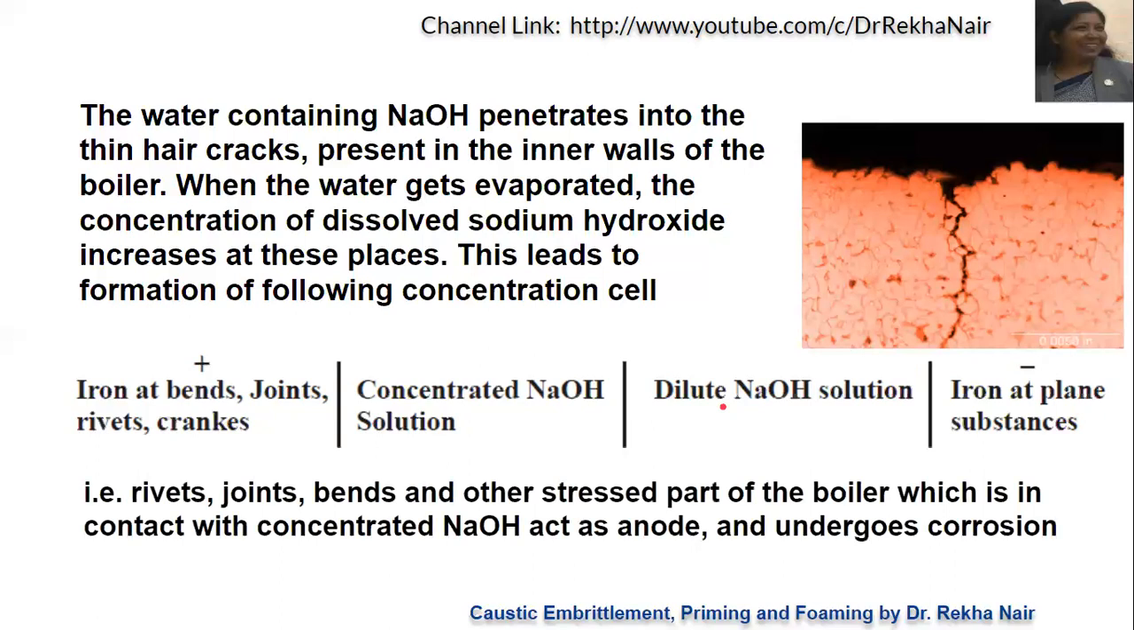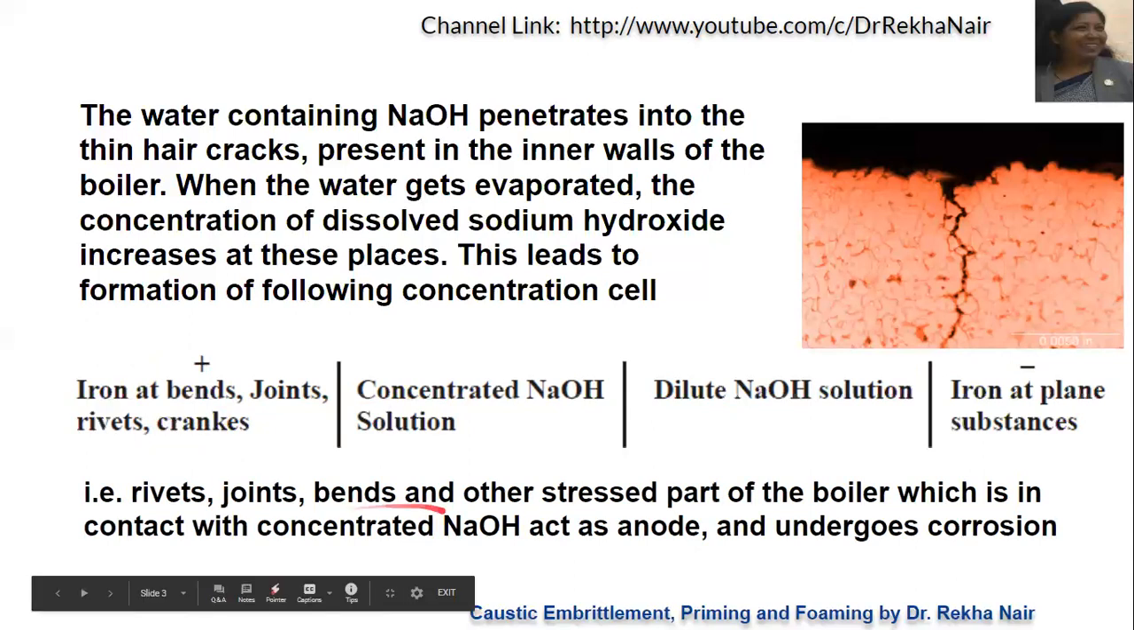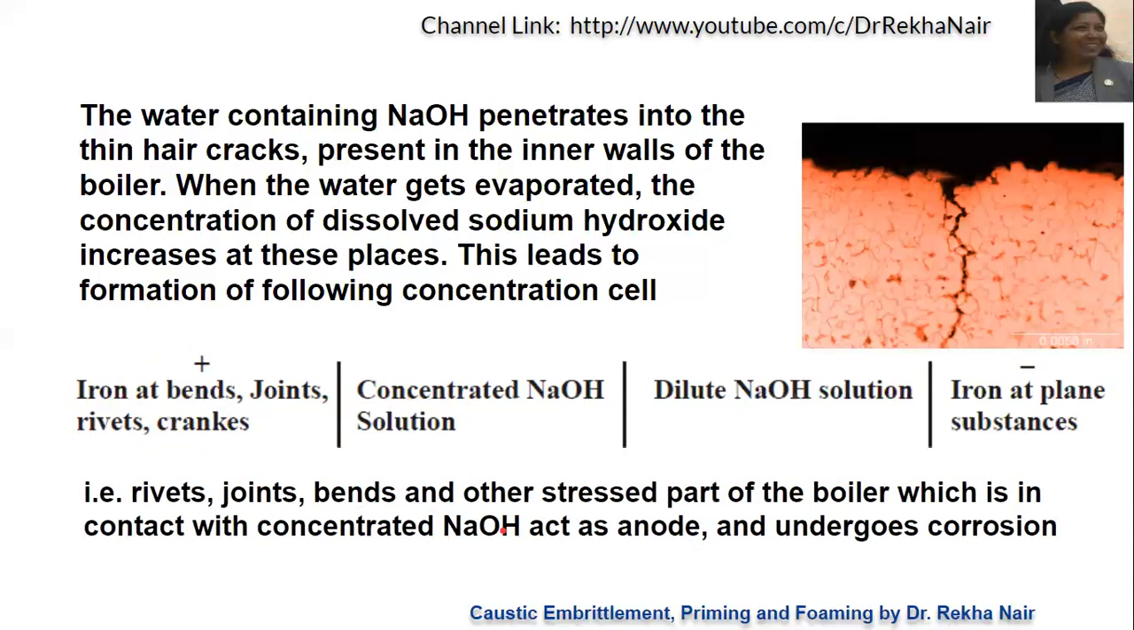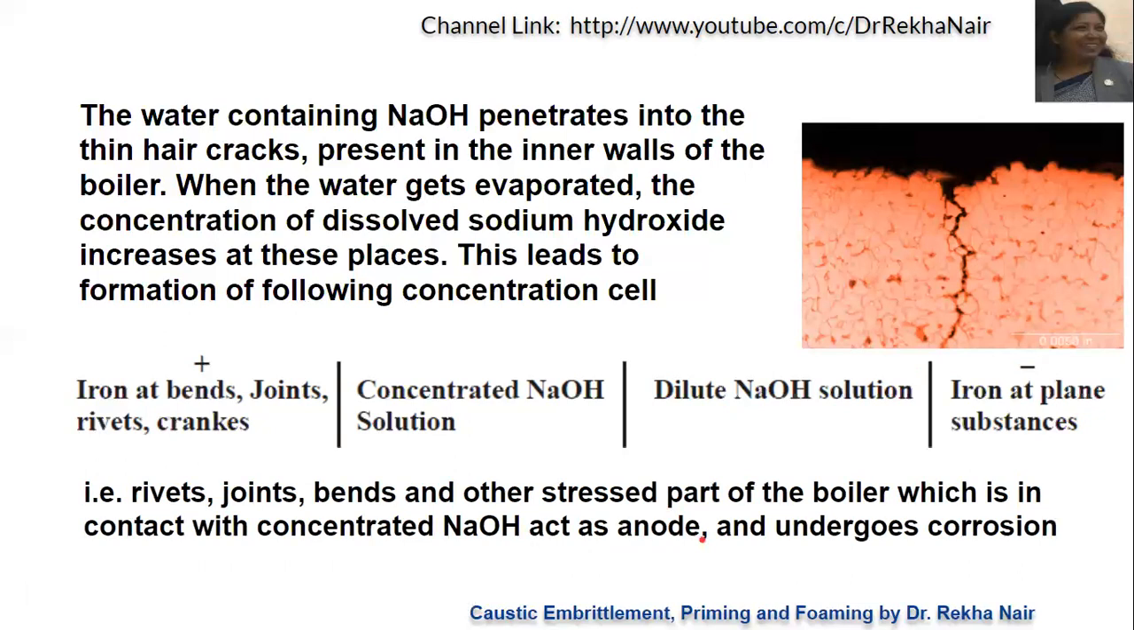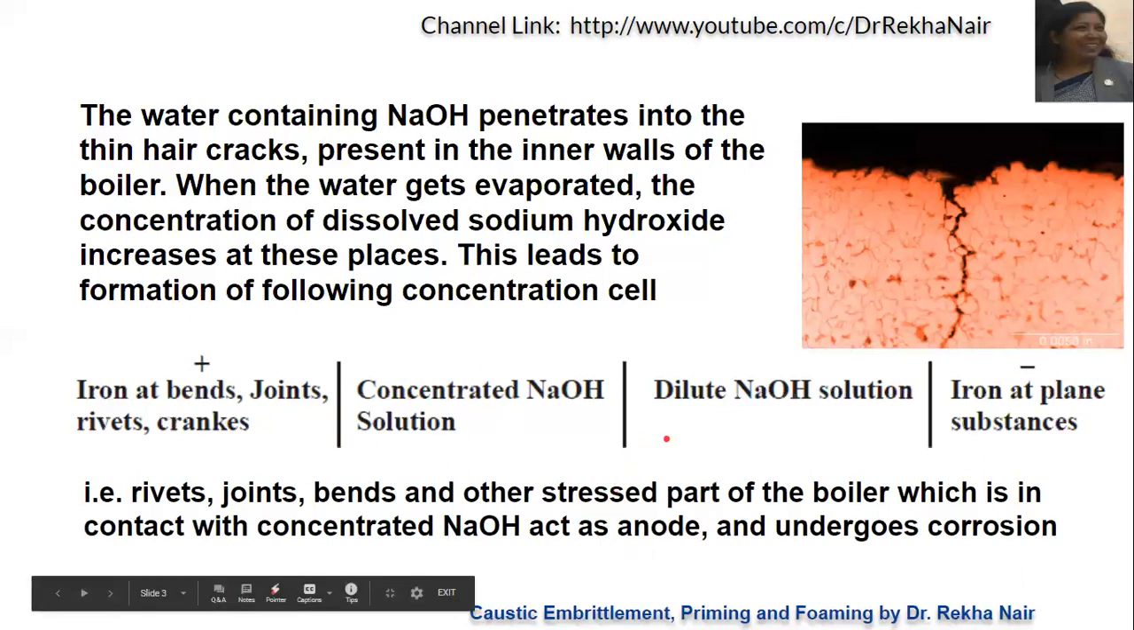Generally, this type of formation takes place in the stressed part. So we can say that this is also a cause of stress corrosion. All these rivets, joints, bends, and other stressed parts which are in contact with concentrated sodium hydroxide will act as anode. So we can say that caustic embrittlement is a type of stress corrosion, and it is caused because of concentration cell corrosion. Both are cases.